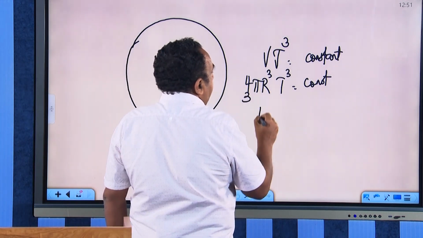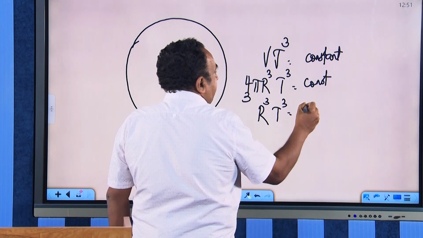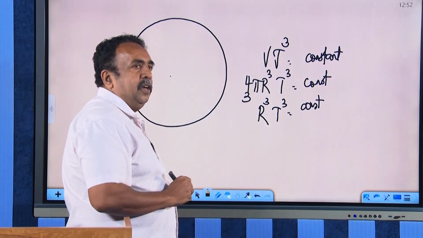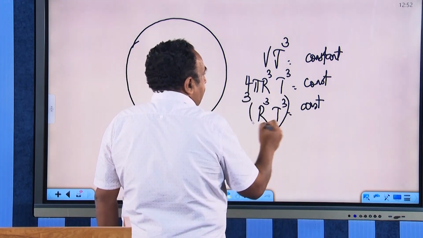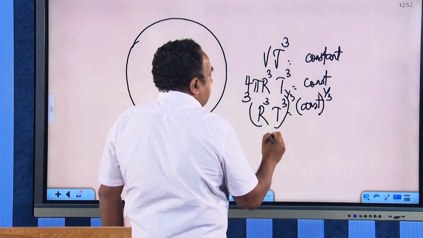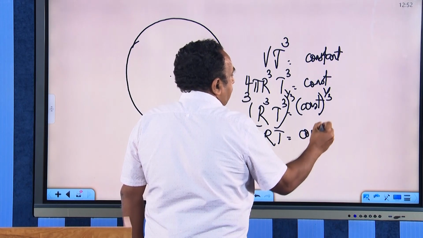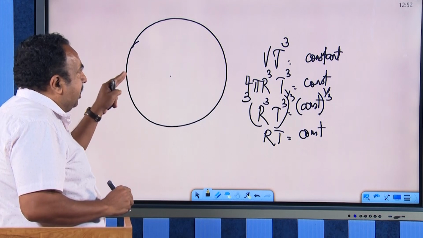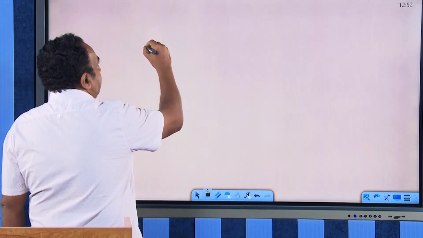Therefore, r cubed T cubed is equal to another constant. If I take the whole thing raised to 1 by 3 on both sides, then you can say that RT is equal to a constant. This is the equation that governs our universe.